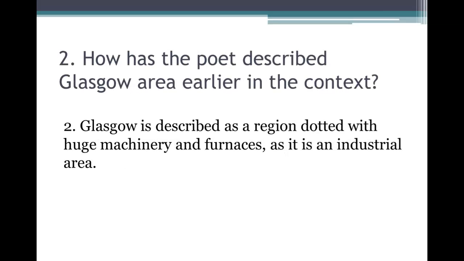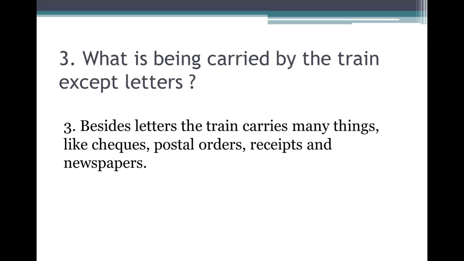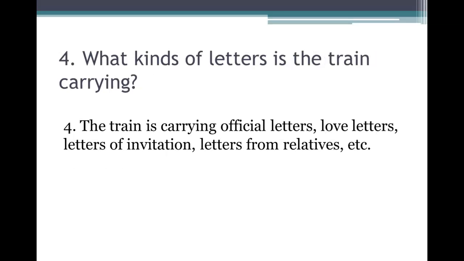How has the poet described the Glasgow area earlier in the context? Glasgow is described as a region dotted with huge machinery and furnaces as it is an industrial area. What is being carried by the train except letters? Besides letters, the train carries many things like cheques, postal orders, receipts and the newspapers.